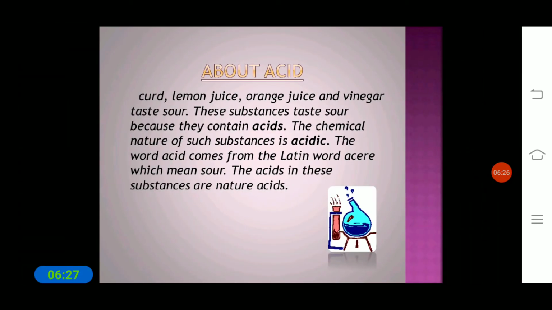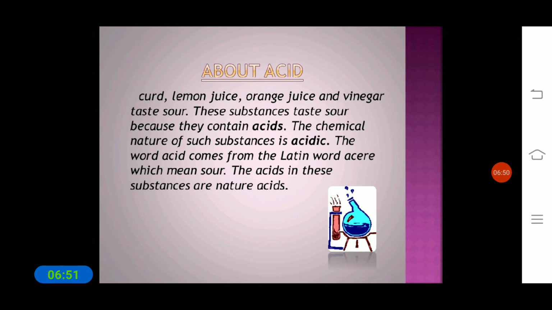So about acids, see, curd, lemon juice, orange juice, and vinegar taste sour, and these substances taste sour because they contain acids. So the chemical nature of such substances is acidic. So in which nature are these substances? These are acidic in nature. Why? Because acid is present in those substances.